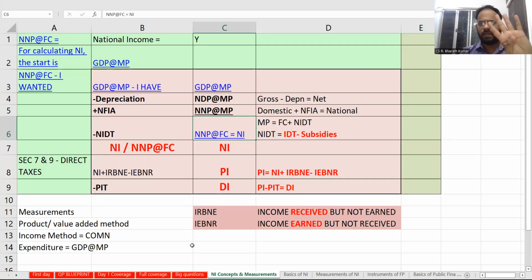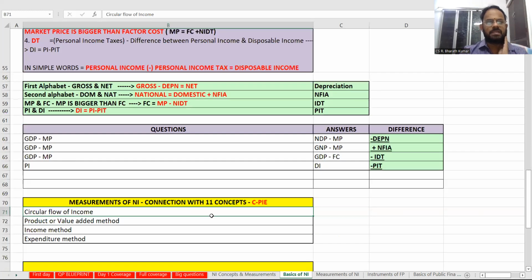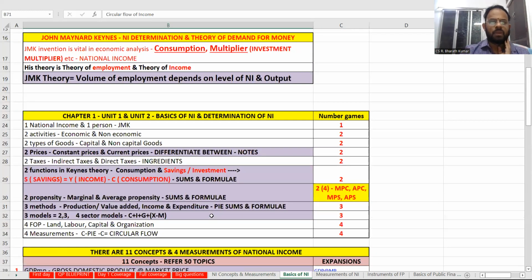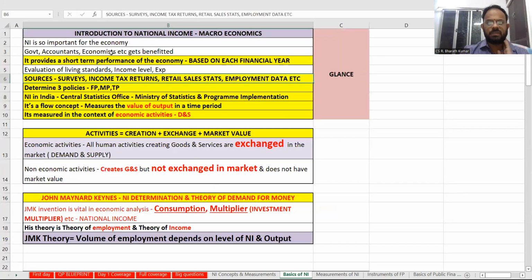National income, I have already told 4 ingredients are going to be there. So that's not going to be a big deal. We can easily remember. Basics of national income. Yes. What is national income? This is going to be one crucial factor on understanding the concept alone. You are not going to cover beyond this.